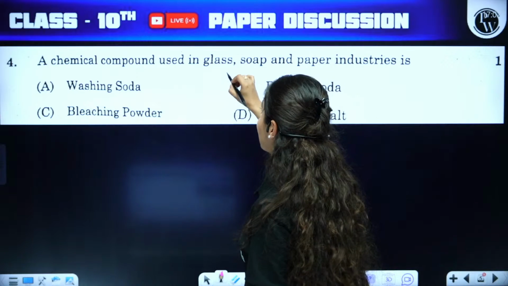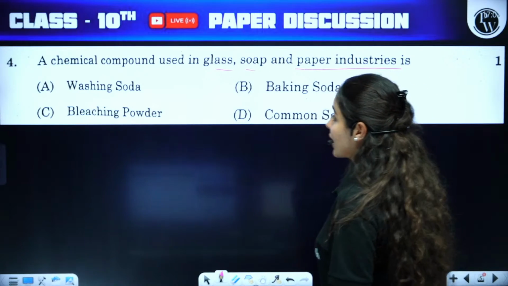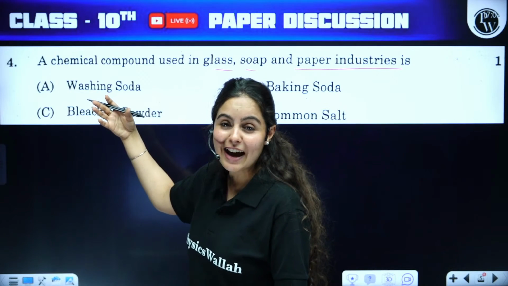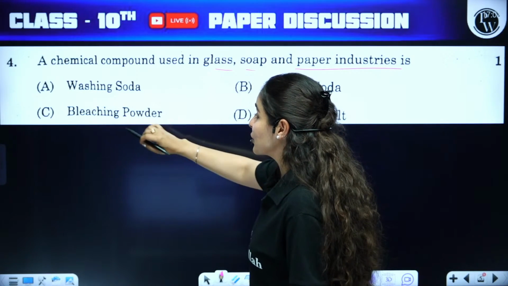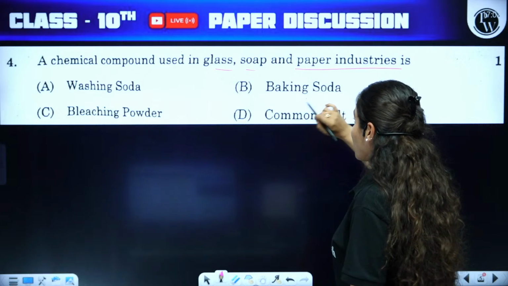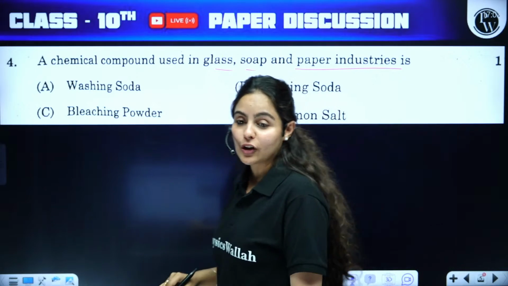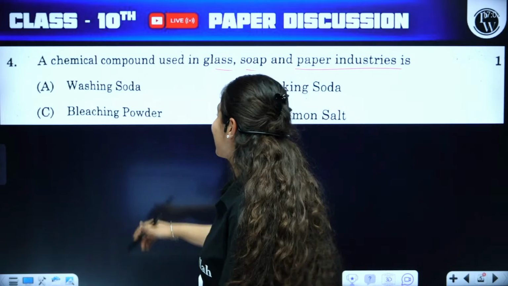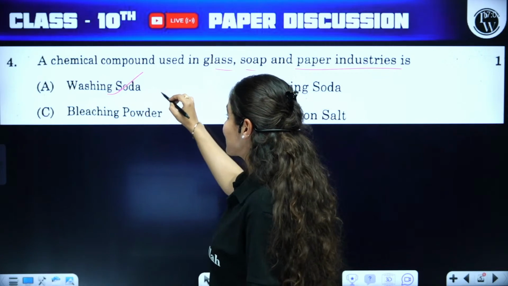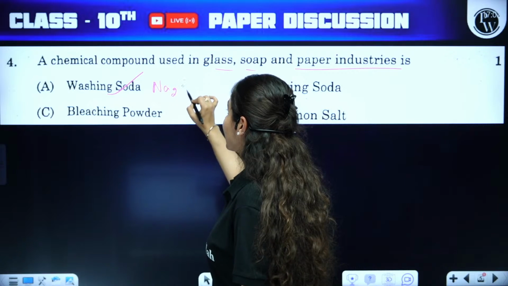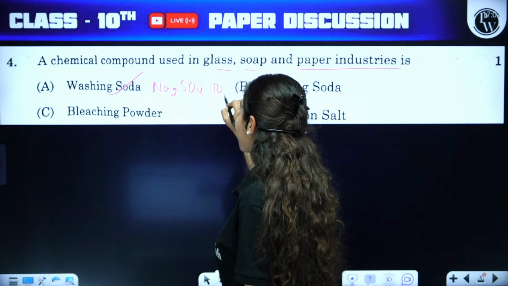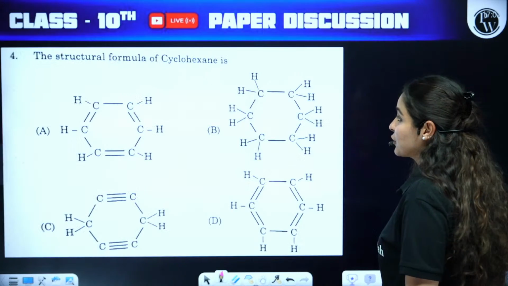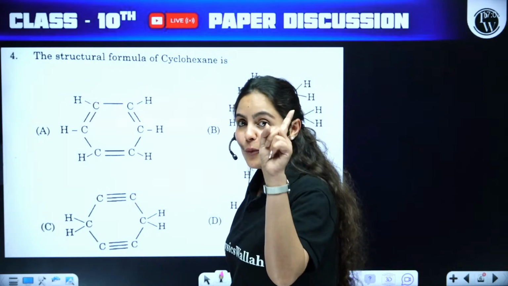A chemical compound used in glass, soap and paper industry is sodium what? Come on, tell me what is the answer. Is it washing soda, bleaching powder, baking soda or common salt? A? Yes, it's absolutely washing soda, sodium carbonate decahydrate, Na2CO3.10H2O. Absolutely perfect. So if you've written A, you have got 1 mark here.